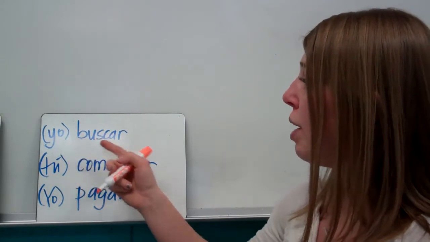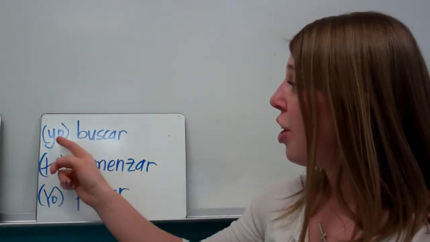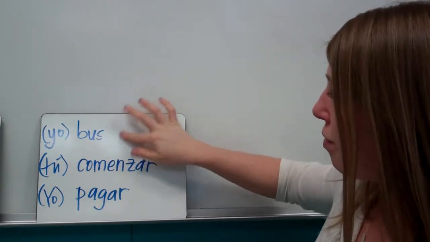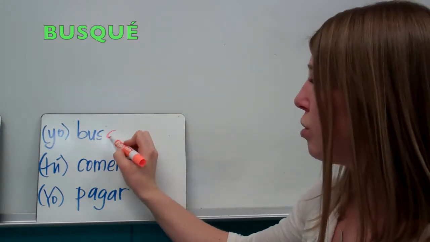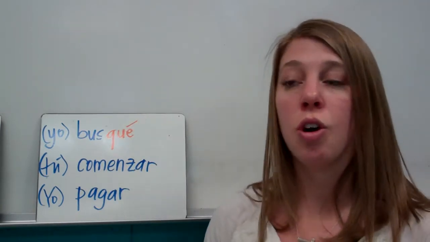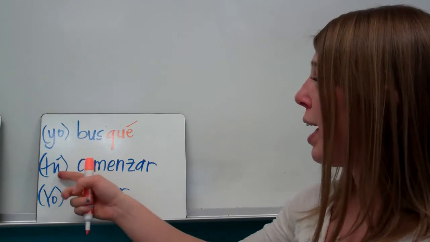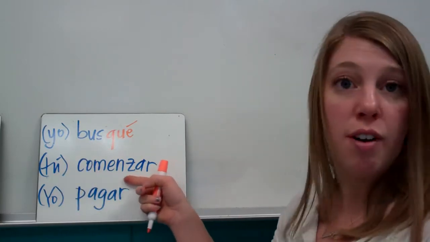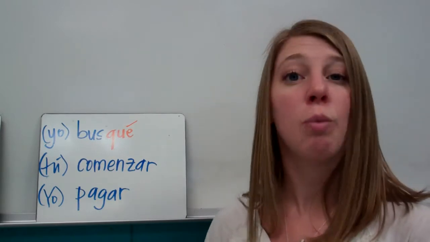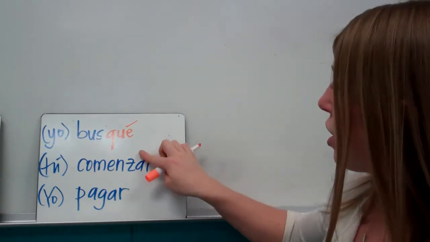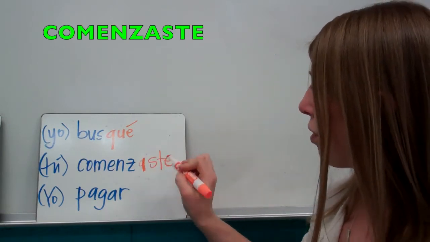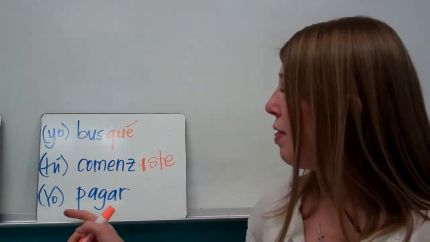Okay, so we have yo and buscar. It has a yo and it ends in CAR. So we're going to take all of this off and it's going to be busqué. Awesome. So yo busqué, I looked for. And then we have tú and comenzar. Okay, it's a ZAR verb, but it's a tú, so we're not going to do anything different. We're just going to conjugate it normally. So it's going to be comenzaste.